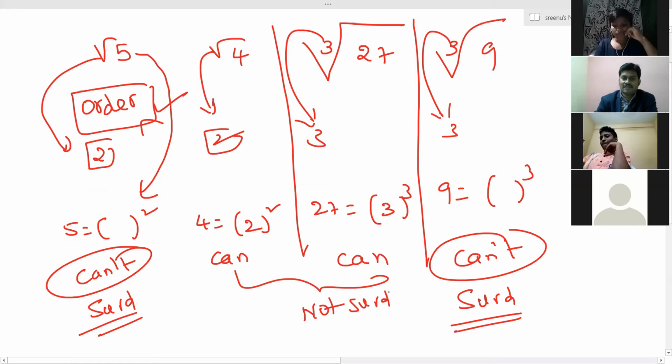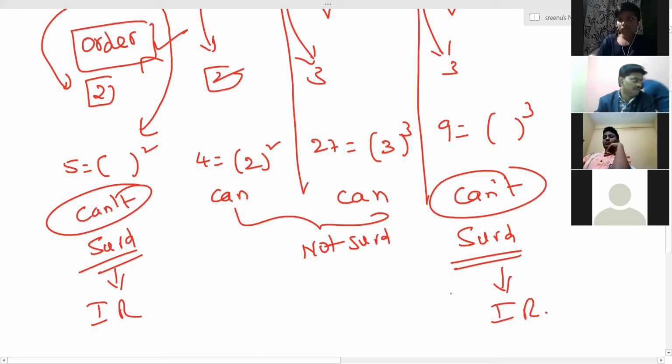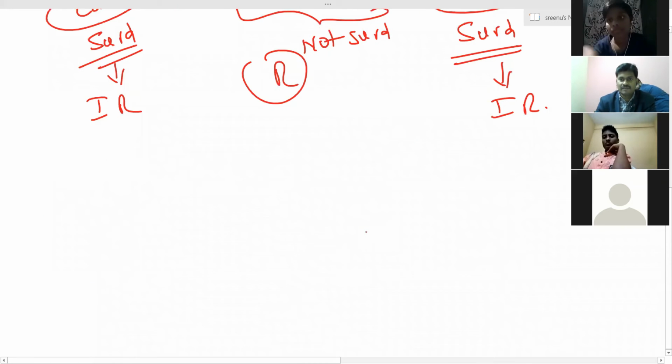Let us extend this conclusion. This is a purely irrational number, and this is also an irrational number. And what about these two? They are rational numbers. Yes, sir, rational numbers. Now let us have the definition of a surd.